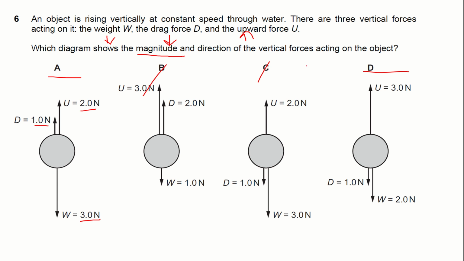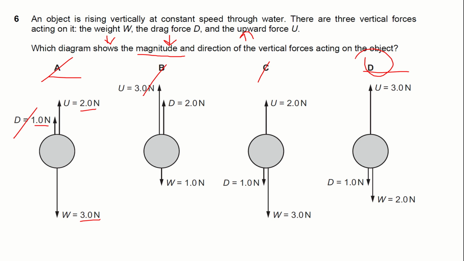So let's see in which of option A or D the direction is clearly mentioned. The weight acting downward is correctly mentioned, the upward force has the correct direction mentioned, but what about D? So this is the wrong option. So we can also exclude A now. So what remains? 3 and drag force acting downwards. The correct answer is option D.